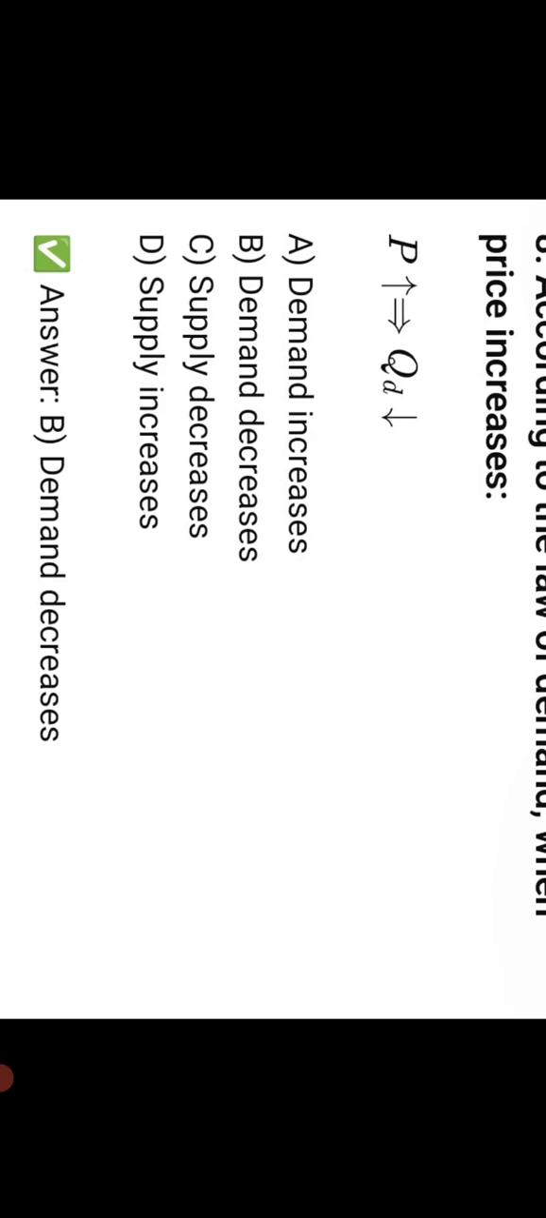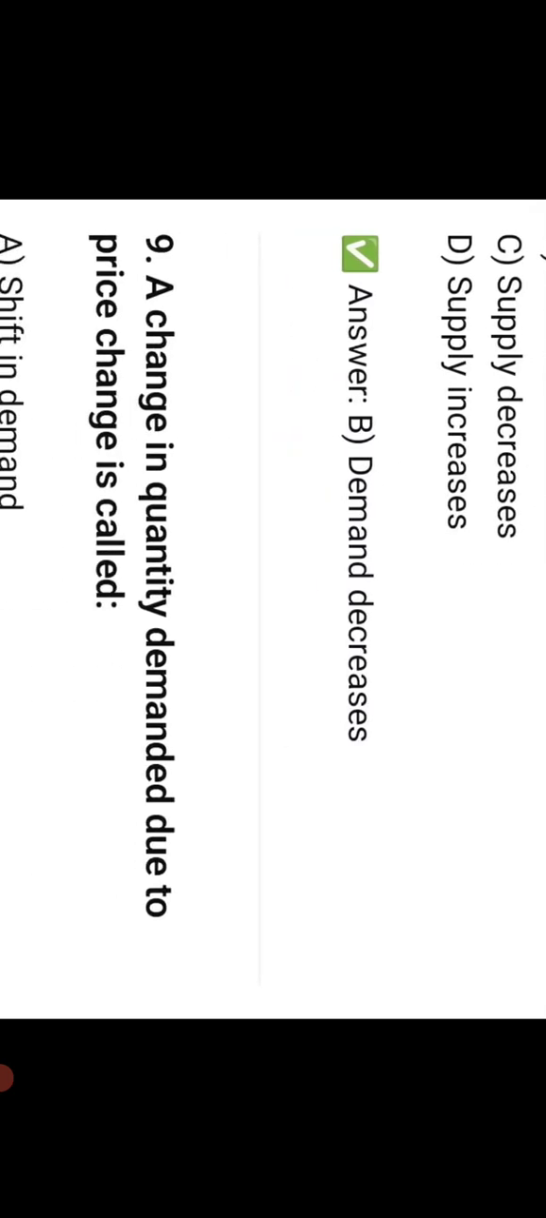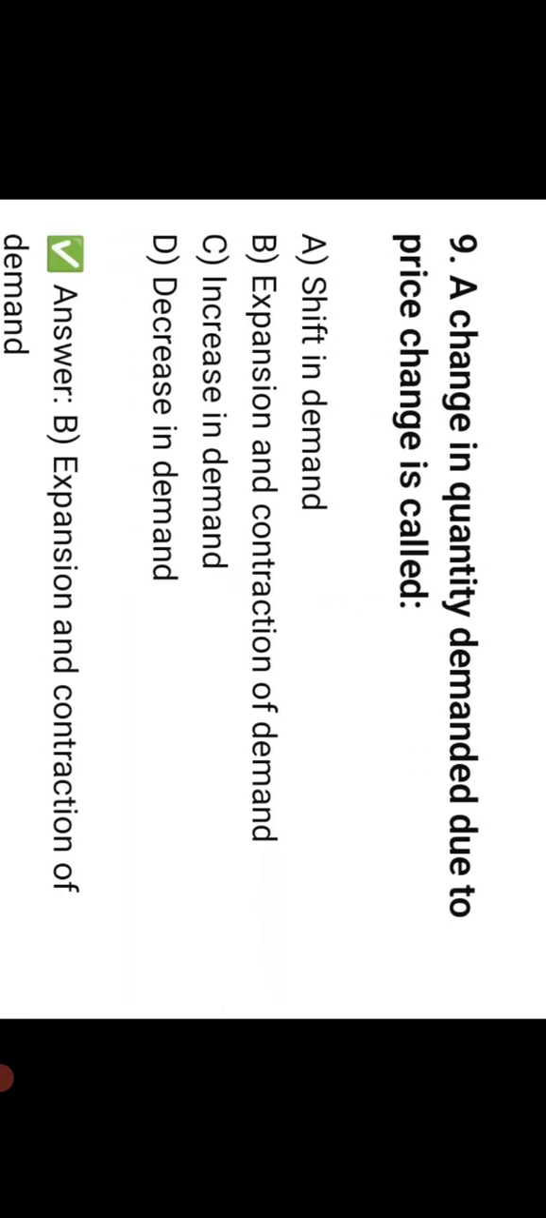According to law of demand, when price increases, option B, demand will be decreased. A change in quantity demanded due to price change is called expansion and contraction of demand. Option B. Which of the following cause a shift in demand curve? Option B, change in consumer income is the right answer.